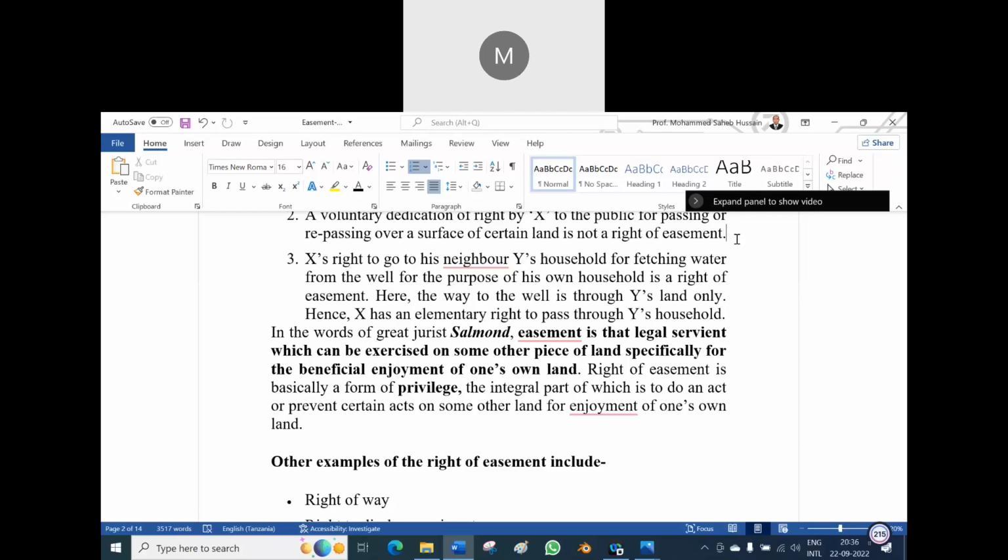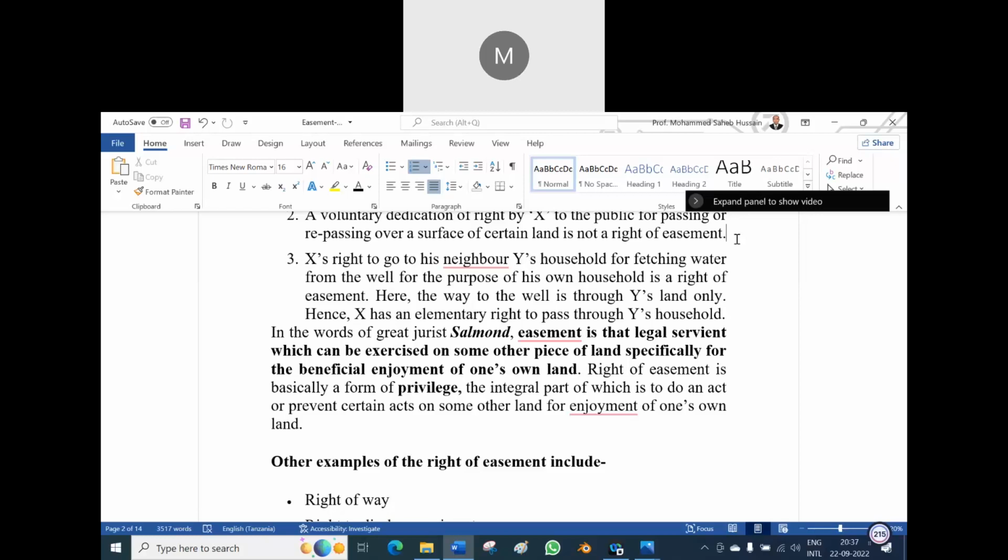To take water from the well, to fetch the water or to collect the water or to take the water in the container. Here the way to the well is through, THROUGH, through Y's land only. Hence, here we can say that X has an easementary right to pass through Y's household. That is the point. Why is he going and using the land of Y?